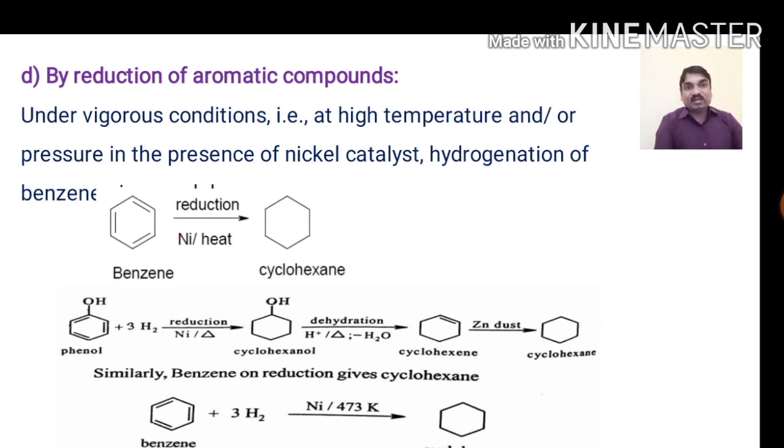Similarly, benzene on reduction gives cyclohexane. Directly, the benzene on reduction in presence of nickel at 473 Kelvin results in the formation of cyclohexane as a product.